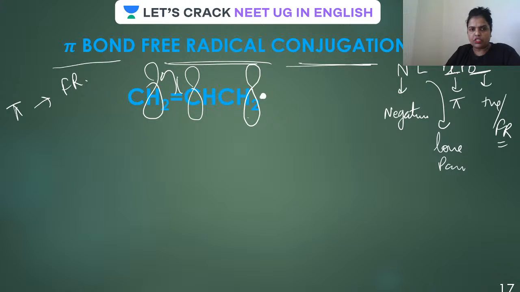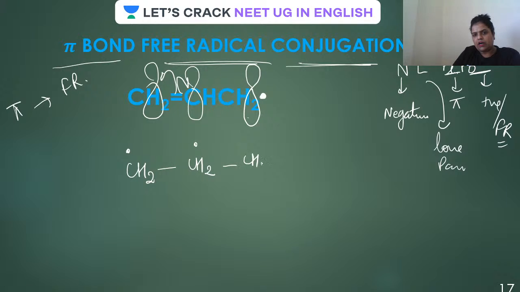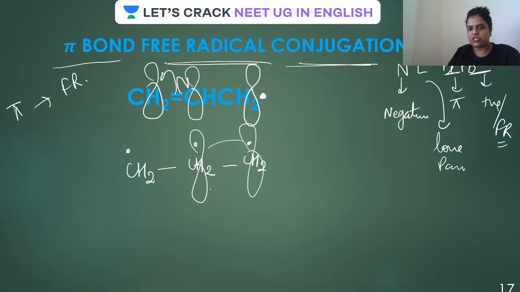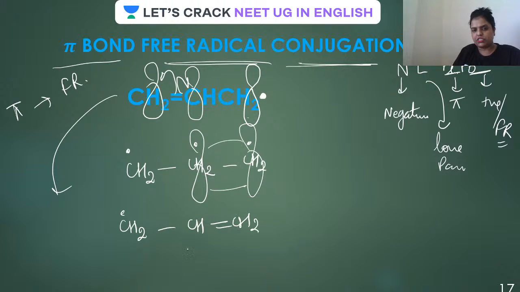Now what will happen over here? This pi bond will undergo a homolytic cleavage. After that, all of them are going to have a half-filled electron like this, and these two will soon overlap with each other. So the first structure will be like this: CH2, CH double bond CH. So this is the first resonating structure.